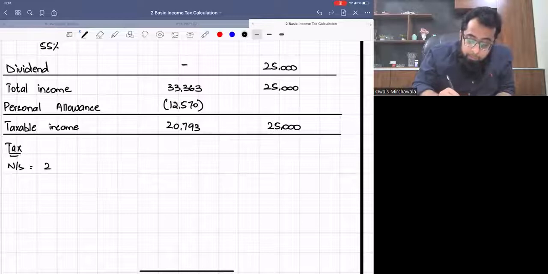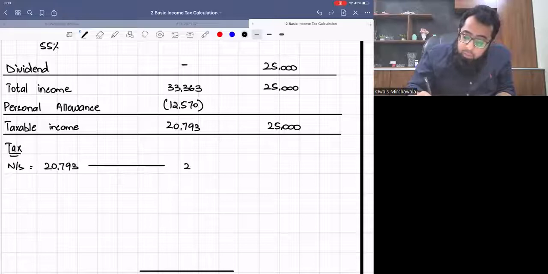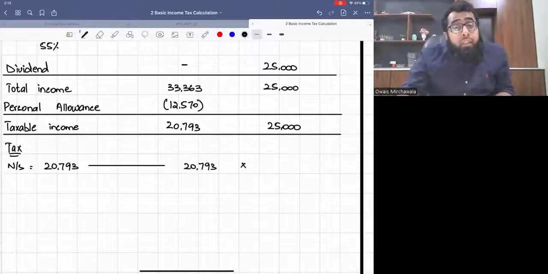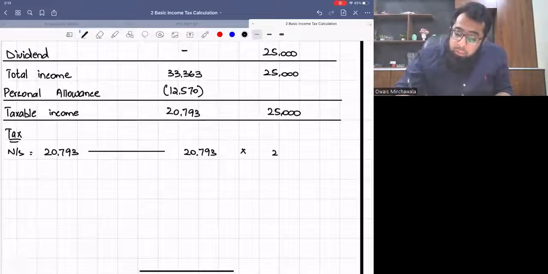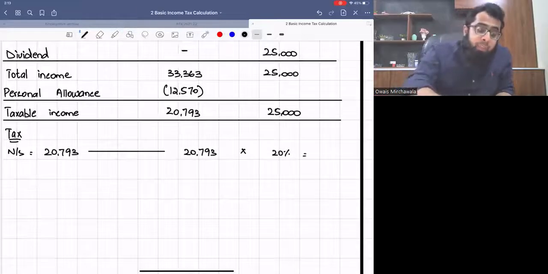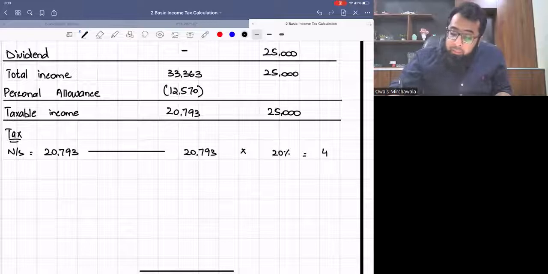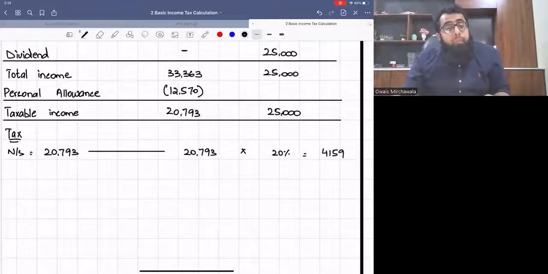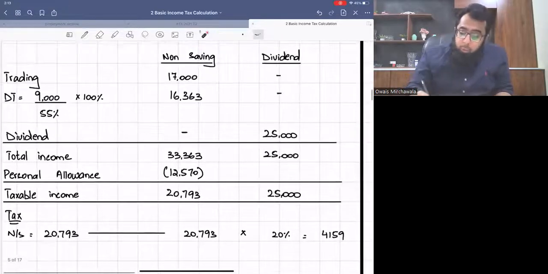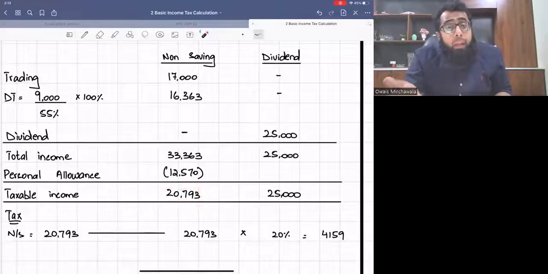Non-saving income is 20,793. This goes in the non-saving head. The basic rate band is still 37,700. So the entire amount will go in the basic rate band. I hope that this all is routine and you all remember the basic workings. Okay. Non-saving income 20,793. The basic rate band is still 37,700.